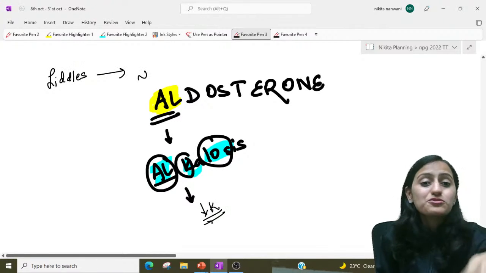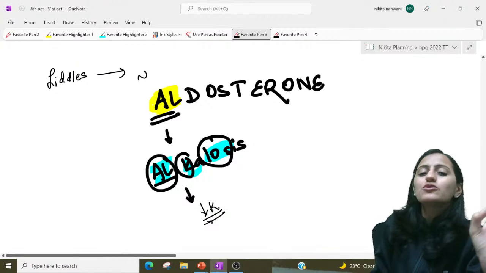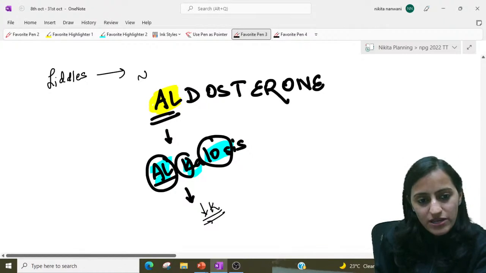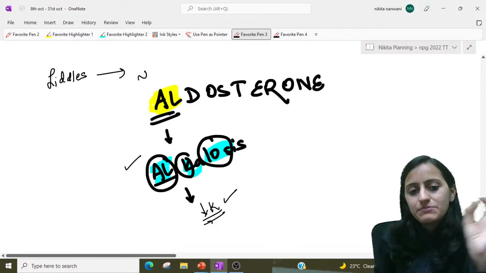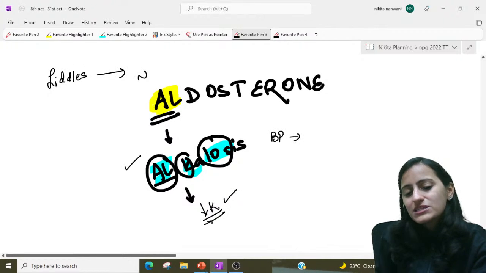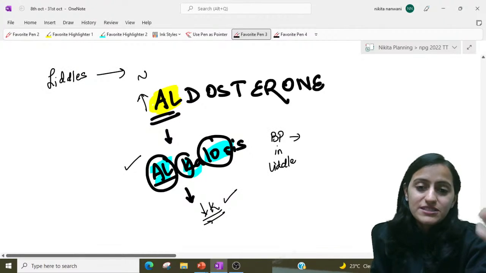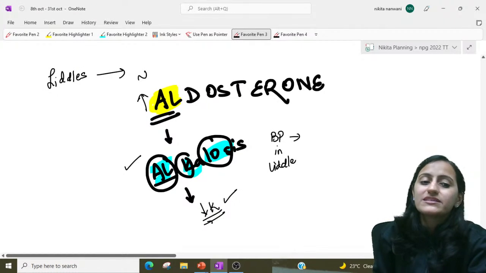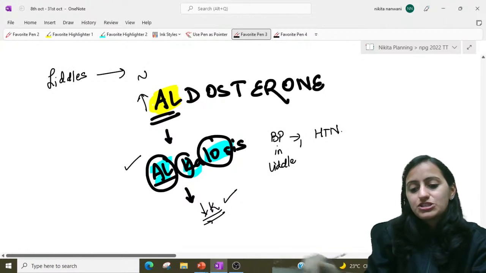Liddle's is similar to increased aldosterone, but actually without increased aldosterone. So even that will cause alkalosis with hypokalemia. How would be the blood pressure in Liddle's? Because it is like increased aldosterone, mineralocorticoid, salt retention, water retention, it will have hypertension, right?